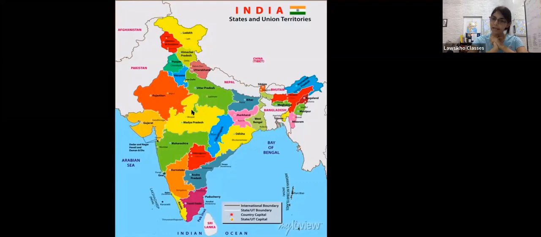2 recently have been added. Okay? And minus 1, as in Dadra and Nagar Haveli and Daman and Diu, they're different ones. So 1 has been reduced and has become clubbed and merged into 1. Okay, so 3 union territories are with legislature, guys. We have Jammu and Kashmir, we have Delhi and Puducherry.